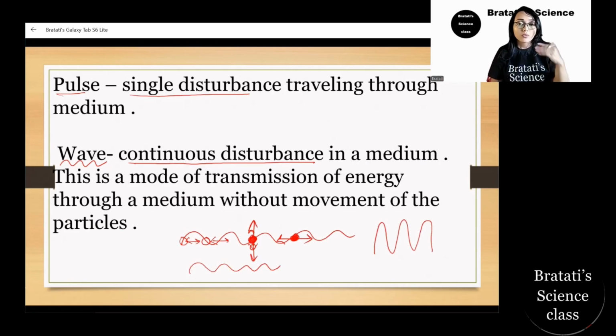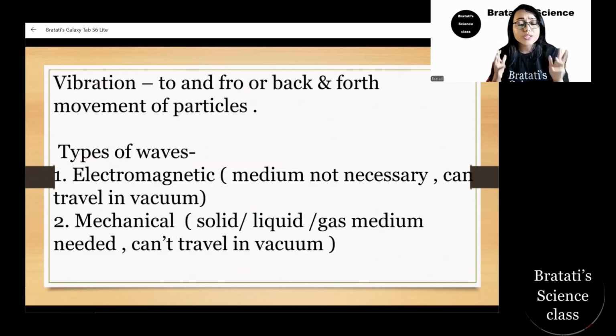In a wave, the mode of transmission of energy requires a medium where the particles are not moving from their place. Just see properly, this is their mean position. From the mean position they move either to and fro or back and forth. They are not getting displaced. Particles are not moving along; only the energy is being transmitted. This is the movement of the energy, but not of the particles. What is vibration?